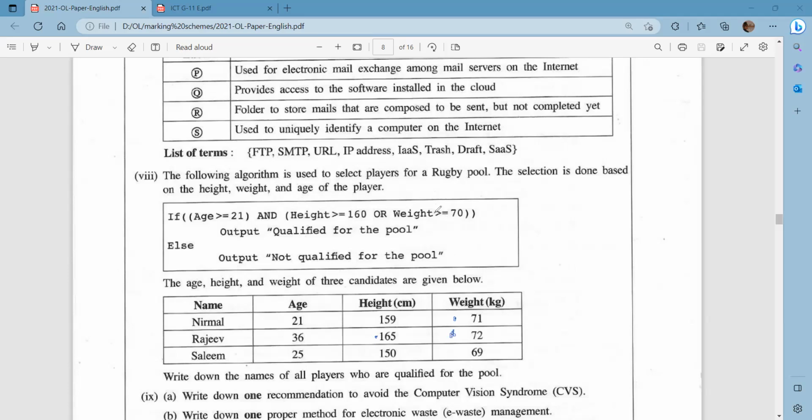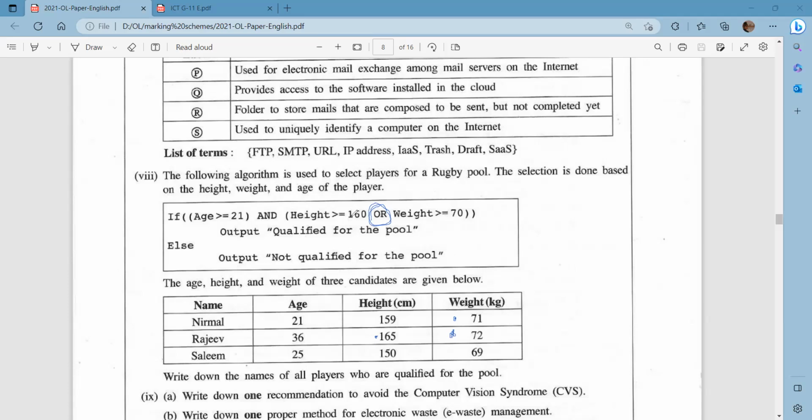Now from here, since here we have an OR to check the condition, if height or weight is fulfilled, okay. But here the age should be qualified. So therefore, we can take only Nirmal and Rajiv. Why can we not take Salim? Because although his age is fulfilled, out of this part, neither his height nor weight fulfills the requirement.